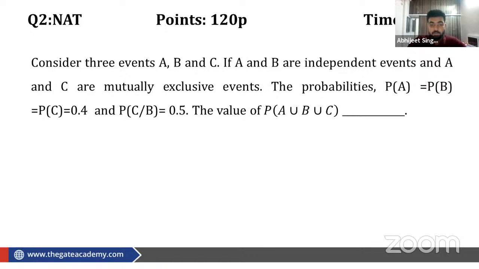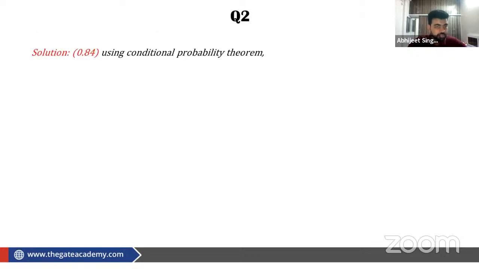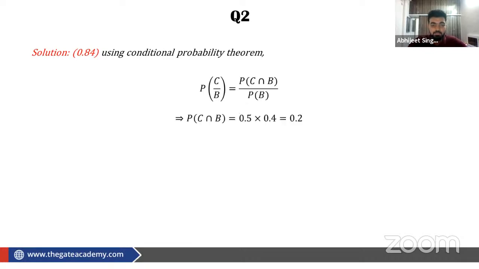So this is the conditional probability. Then we have to find probability of A union B union C. Okay, we know the formula of it, and that is what we are going to use here. So first we will use the conditional probability. From here we are going to get probability of C intersection B, because both of them were given to us. So we got 0.2 as the probability of B intersection C.